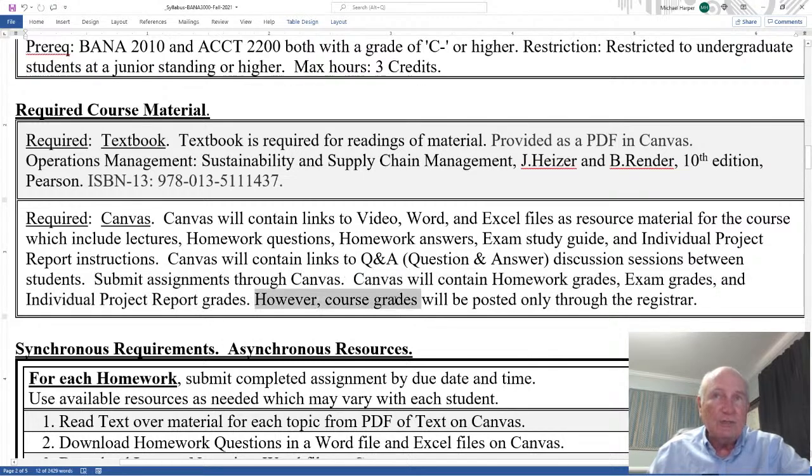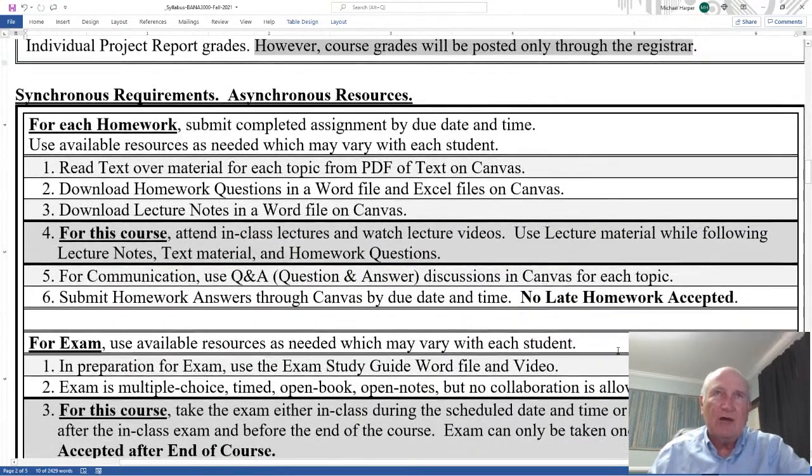However, course grades will be posted only through the registrar and not through Canvas. So you have the grades throughout the course, but the final course grade, the ABCDF, is sent just to the registrar.